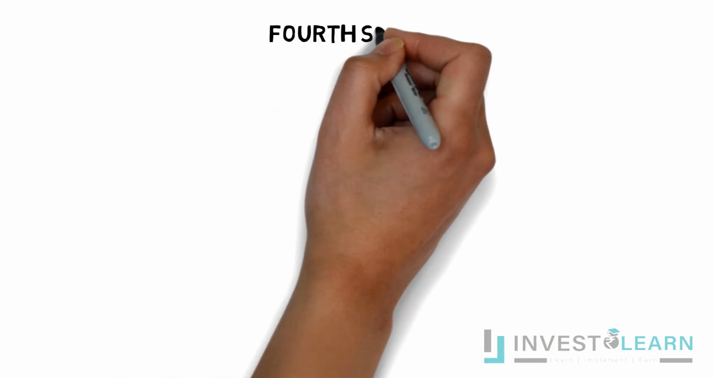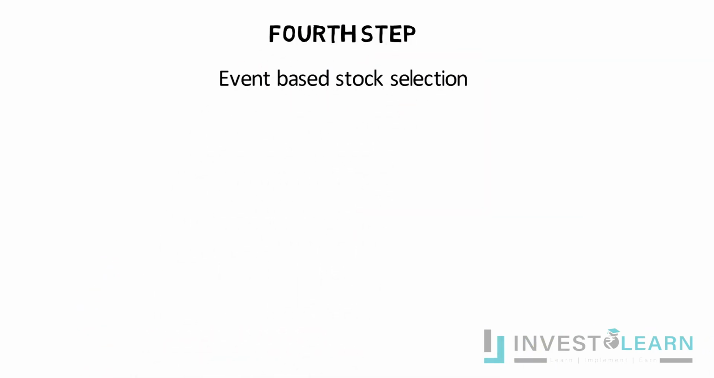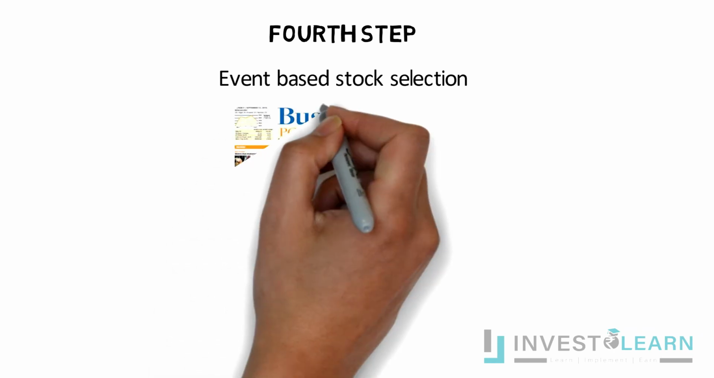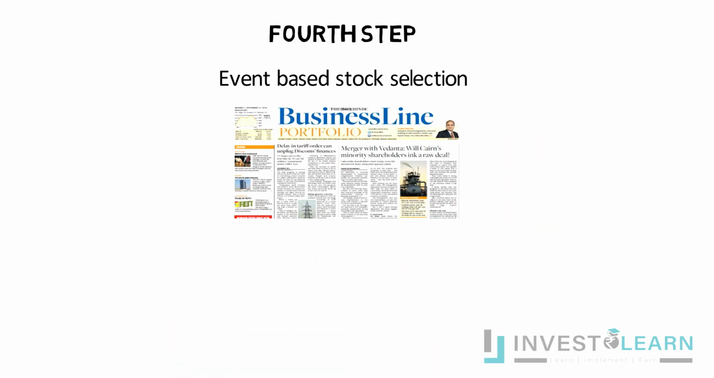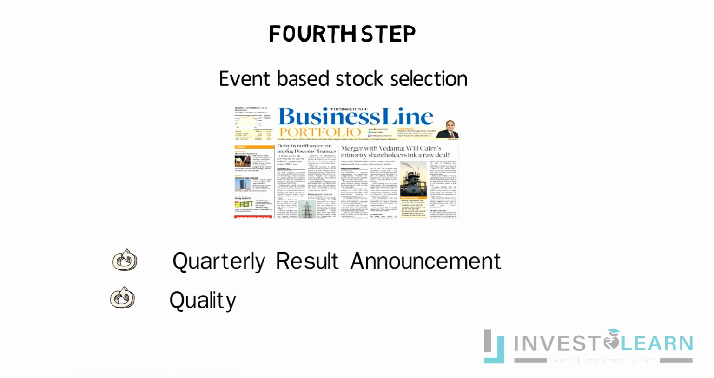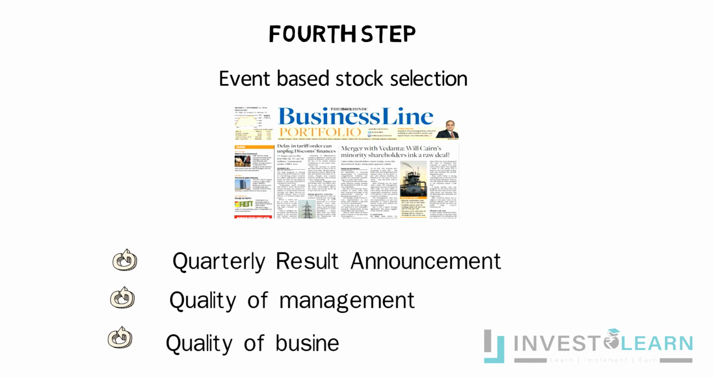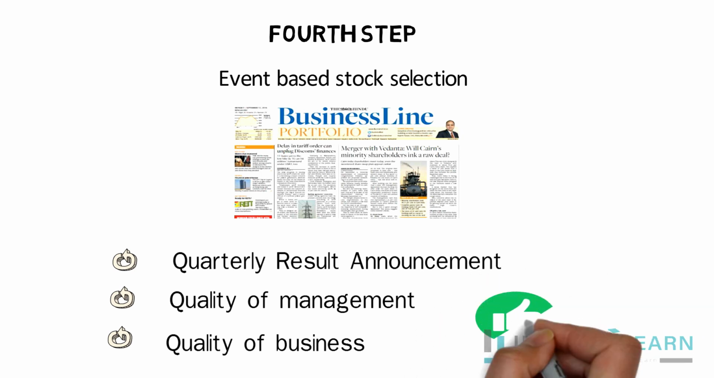Fourth, event-based stock selection. There are many news items in the market related to a particular stock. These could be the announcement of quarterly results, or news related to the management or its businesses. Sometimes the stock gives a breakout, so these events result in movement in the stock price. Depending on the result, the impact on the stock price could be negative or positive.